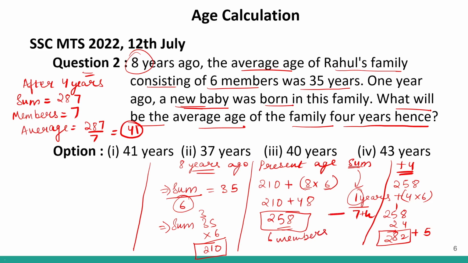This was the sum of the 6 members. Correct? Now we added 1 member because a new baby was born 1 year ago. So the current age of the baby will be 1 year. So this was the 7th member.